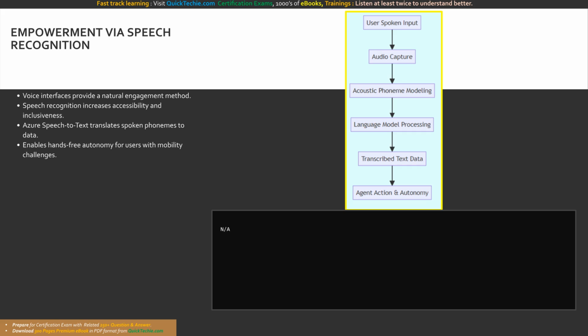For these individuals, the ability to issue voice commands and have the AI system understand their spoken input via robust speech recognition is entirely transformative. It enables hands-free operation and grants them full autonomy over the software.